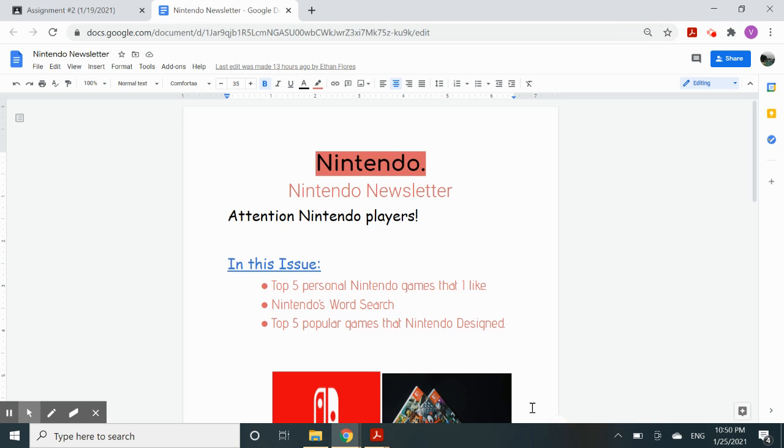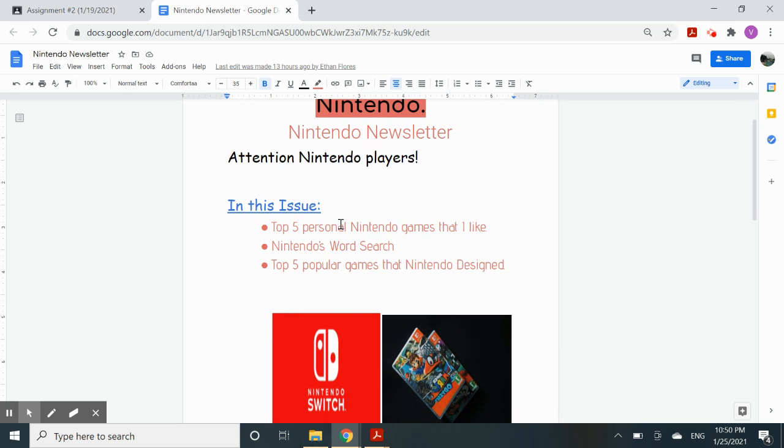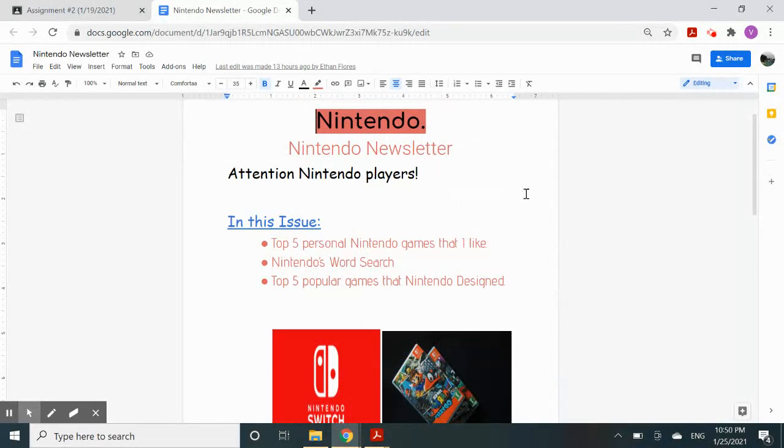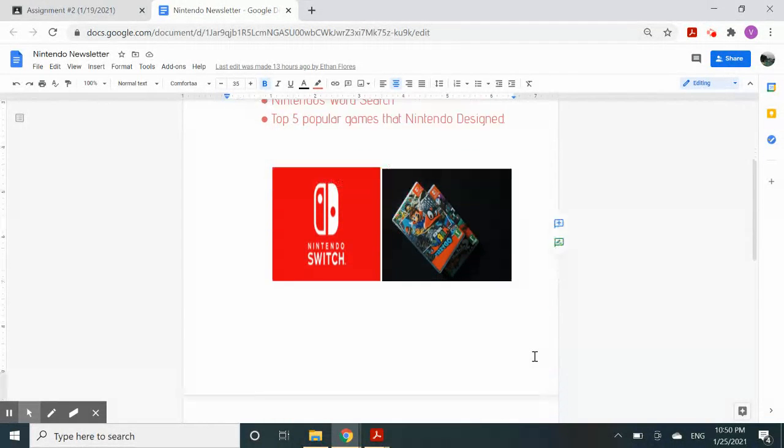Okay, guys, so today we're making the word search. If you are done with your front cover, I'm using Ethan's example for today. You have your own, okay? You don't have to do a Nintendo newsletter. Yours has to be your own, unique. But I'm using his example because Ethan is basically done with the 2 pages, okay?